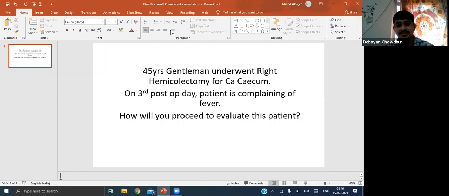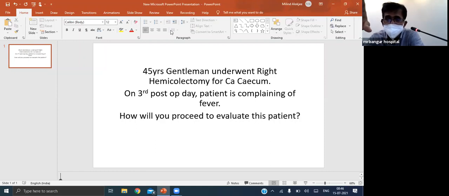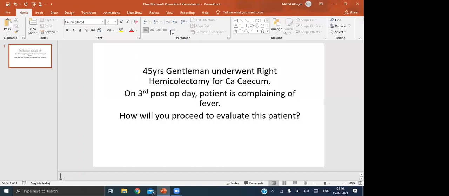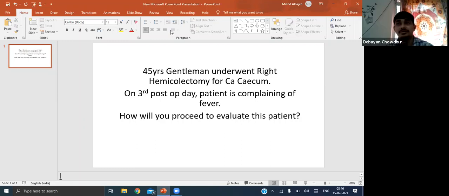First is because of the stress response. Stress response comes on the third day, not on the first post-op day. Stress-related fever, the sterile aseptic fever, is on the third day, not on the first day. You know why it comes on the third day? Why not on the first day? Sir, because of the ebb phase and the flow phase.